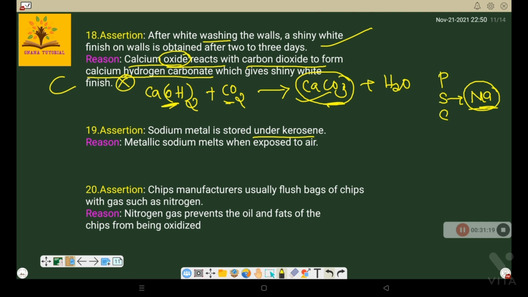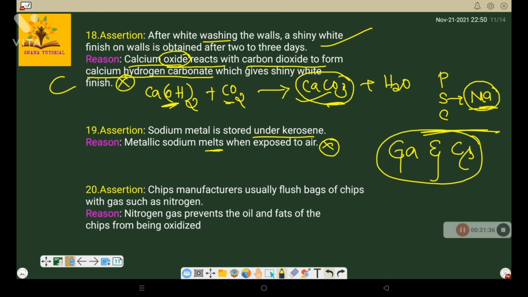The reason says metallic sodium melts. That's the wrong answer. It does not melt easily. It has some melting point, but remember, the elements with very low melting points are two: gallium and cesium. These both are very low melting point elements. If you keep gallium metal on your palm, it can start melting. So in this case A is true, R is false.